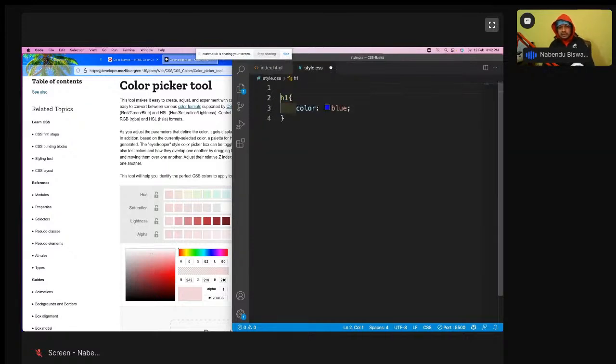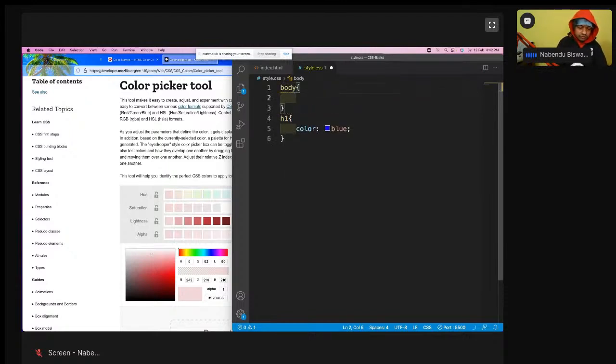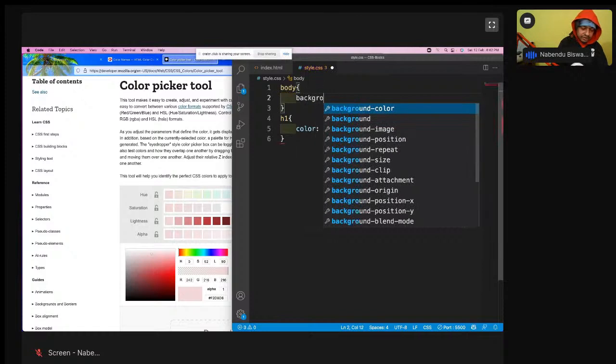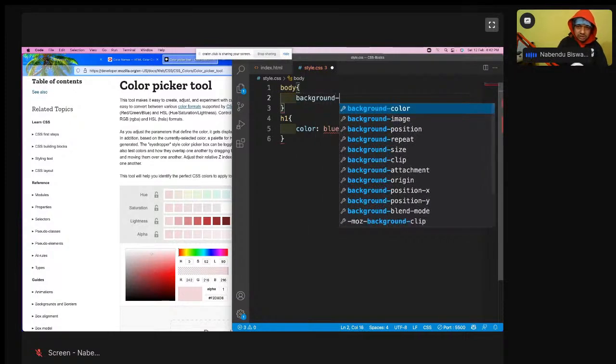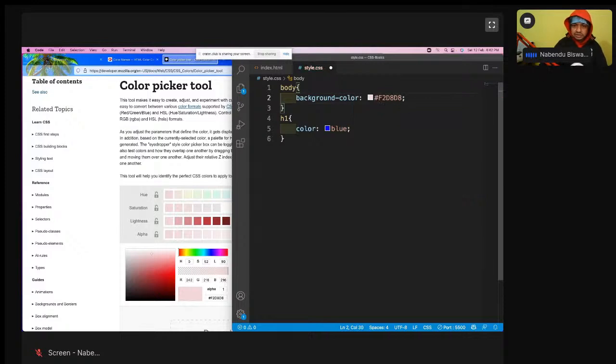So I'll come here and do the body, background color is like this.